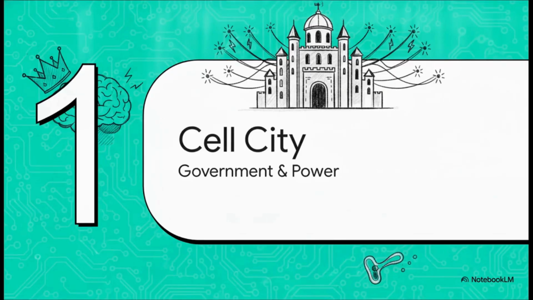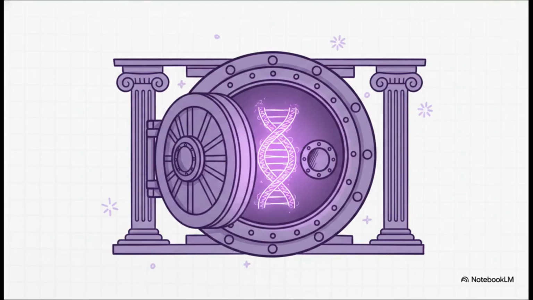Section 1. Welcome to Cell City, Government and Power. Every high-functioning system needs a central command and a reliable energy grid. So here we have the city's government, the nucleus. Think of it as the cellular leadership. The nucleus is typically the largest organelle in a eukaryotic cell, and it is the absolute control center. It dictates all cellular activities.